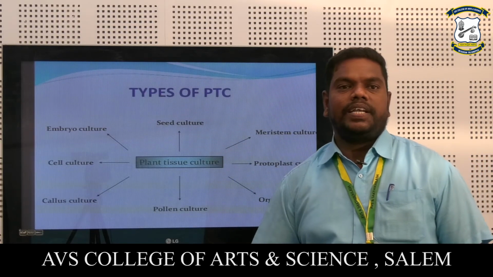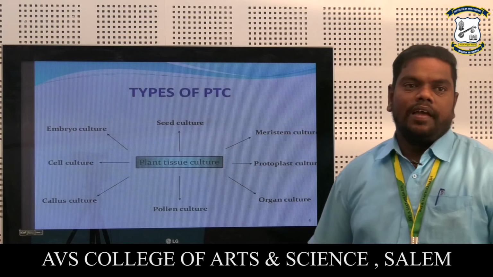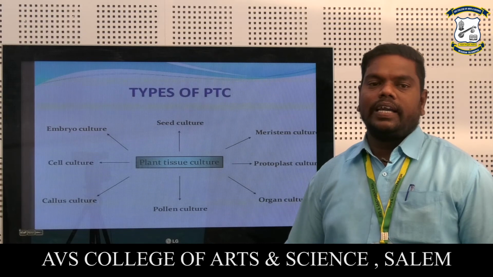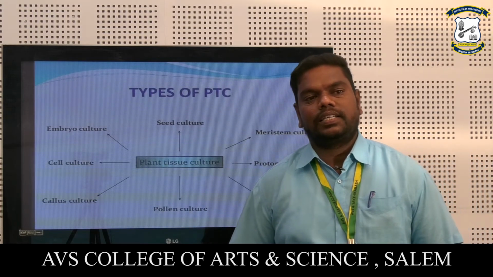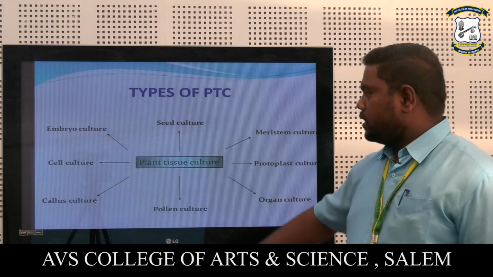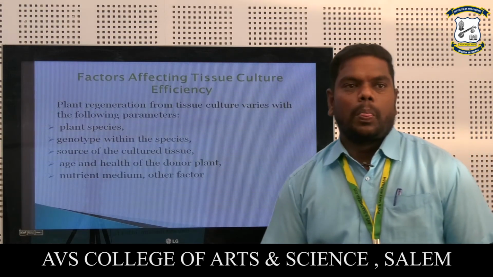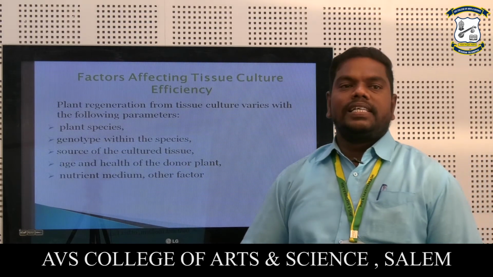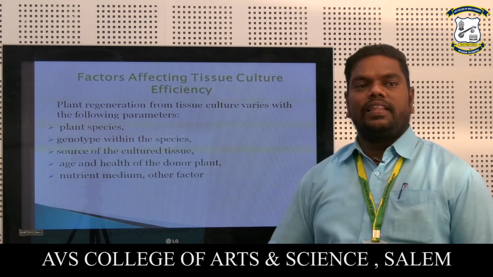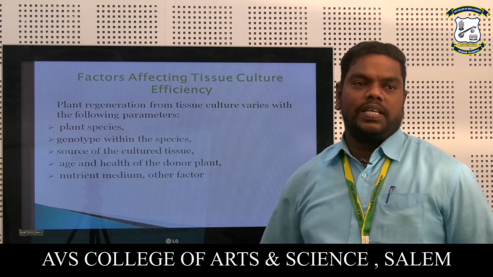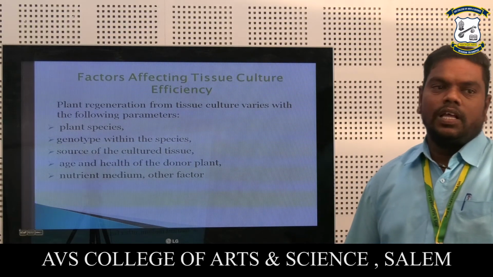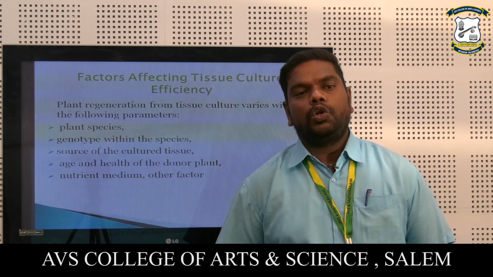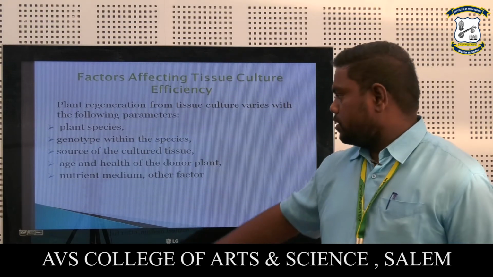Actually, these are the types of PTC. PTC means plant tissue culture. First is seed culture, meristem culture, protoplast culture, organ culture, pollen culture, callus culture, cell culture, and embryo culture. Factors of culture efficiency: the plant regeneration in tissue culture varies with the following parameters: plant species, genotype within the species, source of culture tissue, age and health of the donor plant, nutrient medium, and other factors.